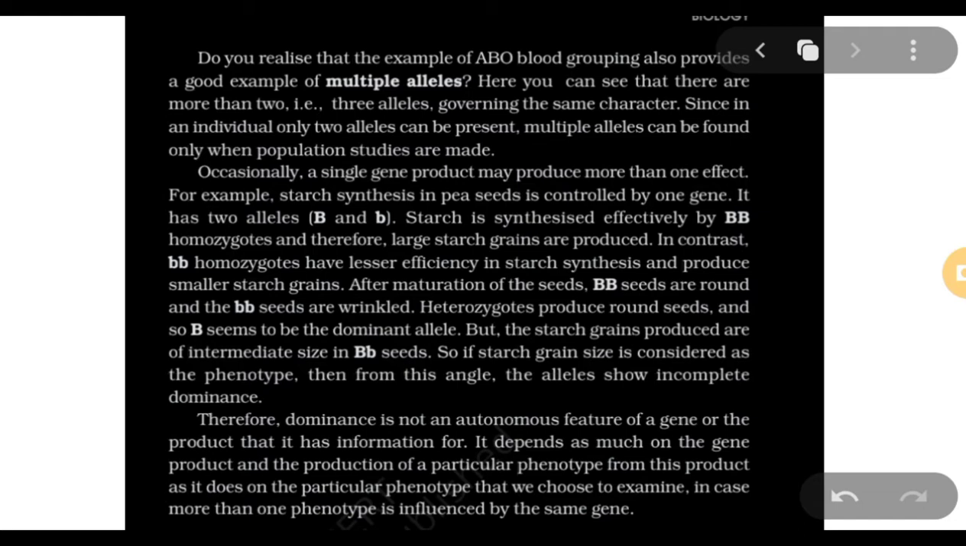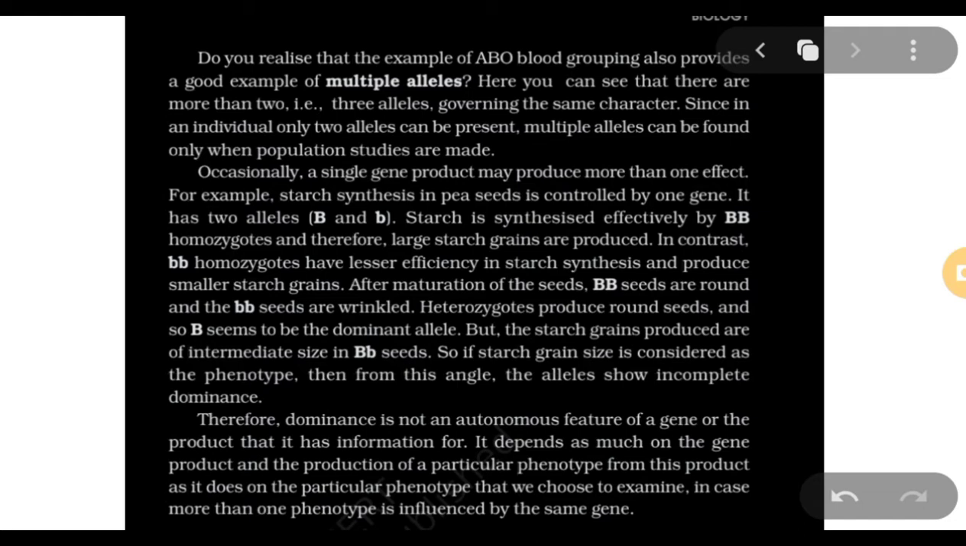A is dominant over O. Even B is dominant over O. So this is an example of codominance as well as dominance. And if the third option was multiple alleles, then the answer would be all of the above. Because it shows dominance, it shows codominance, as well as multiple alleles, because there are three alleles here, right? Two alleles is the normal condition, which we consider as the standard condition. Now here you can see that there are more than two, that is three alleles governing the same character, the character of having a blood group or an antigen on the RBC.